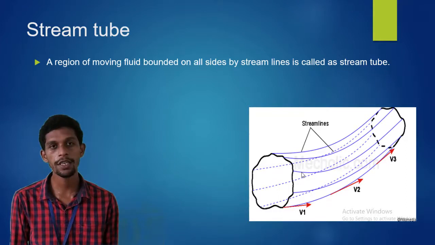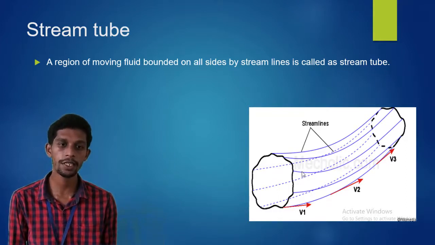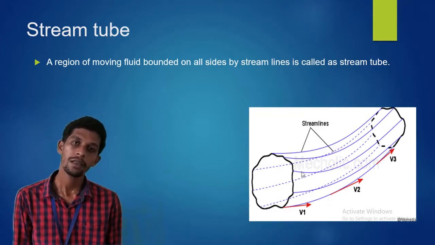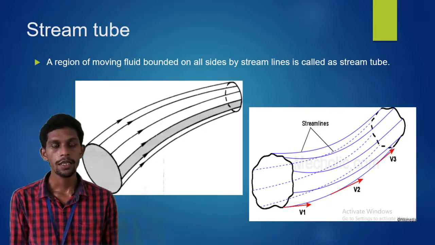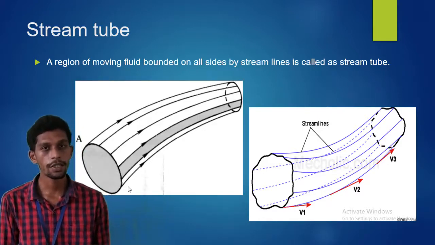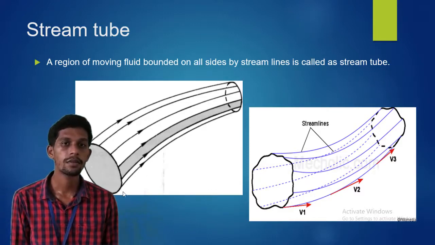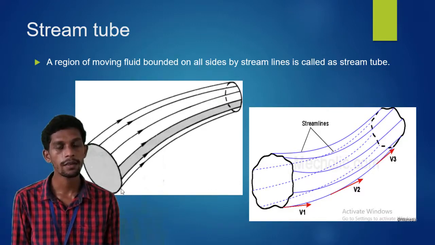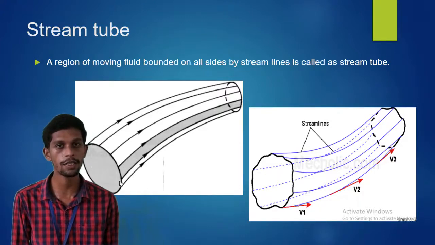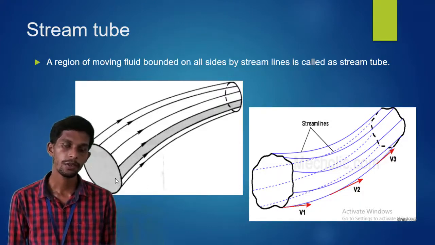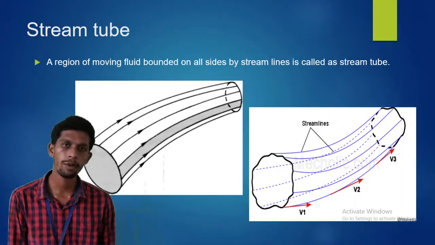It is a region of a fluid system. It is a region of a moving fluid bounded or surrounded by the streamlines. So a stream tube is nothing but a region surrounded by all the streamlines. That surrounded region is called a stream tube. So there are n number of stream tubes available in a fluid system.